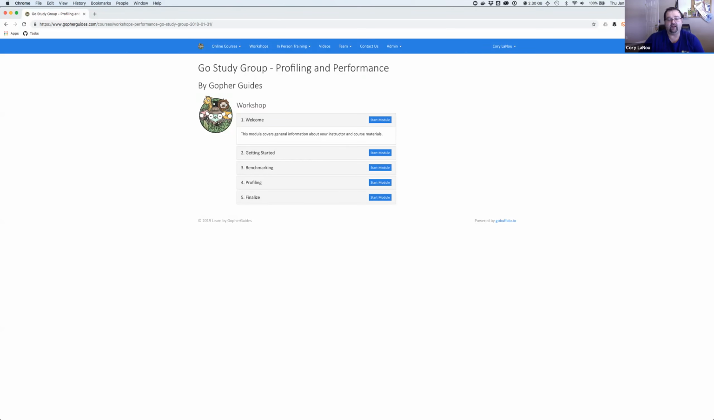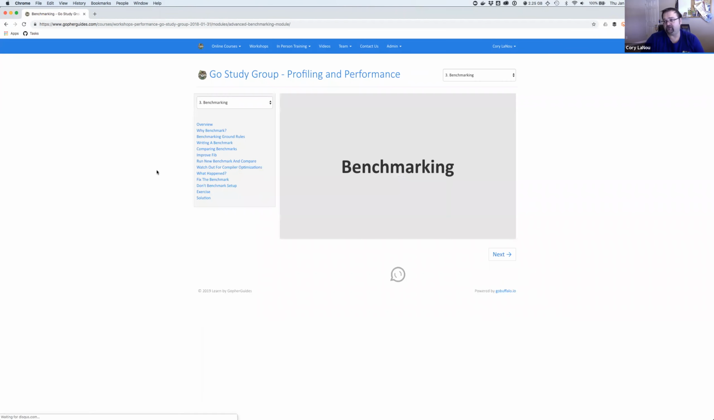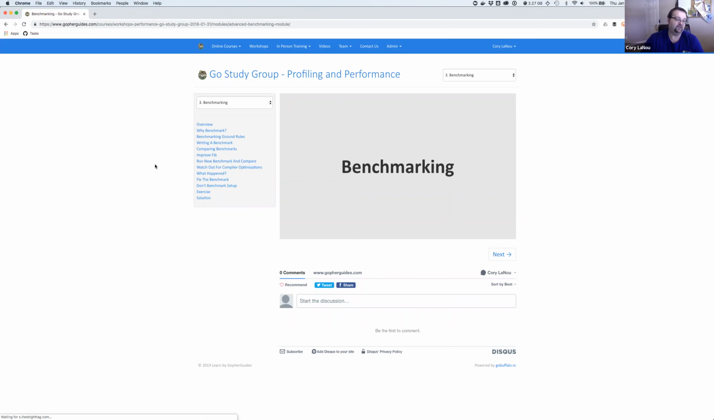You really don't care about anything in here other than the profiling. I did leave the chapter on benchmarking in here, and the only reason is that some of the stuff we do in profiling today uses some of the benchmarks from the previous chapter. So if you're interested in benchmarks or just don't have that background knowledge, you can always go back and look at it. It's pretty easy to get through on its own. So we'll go into profiling here.